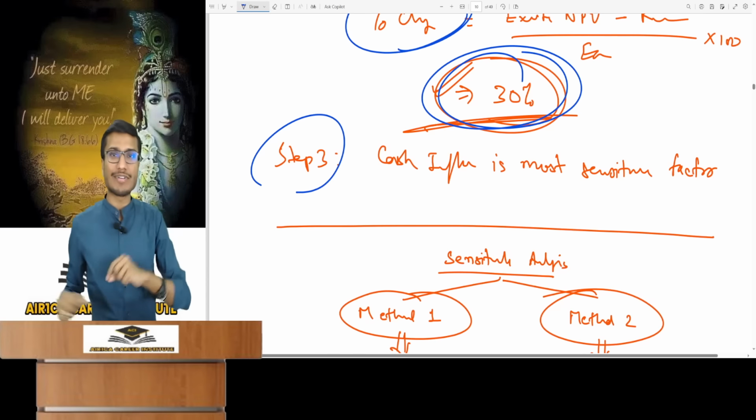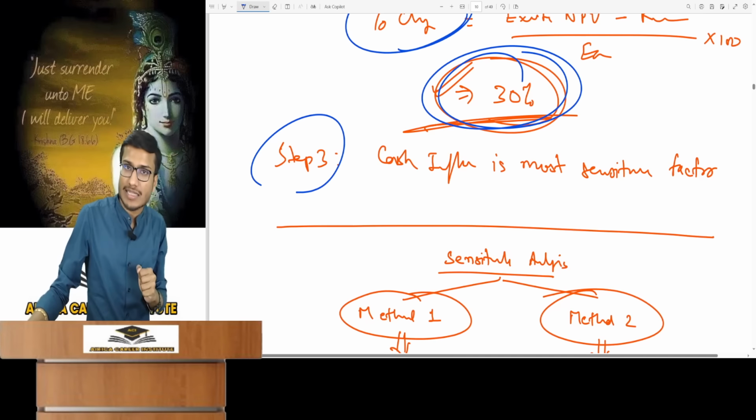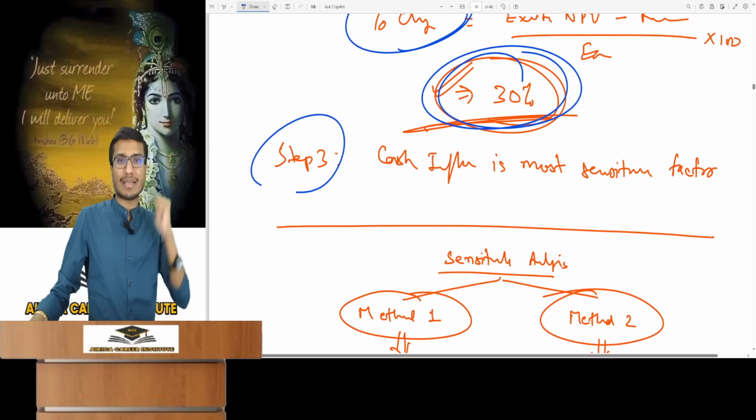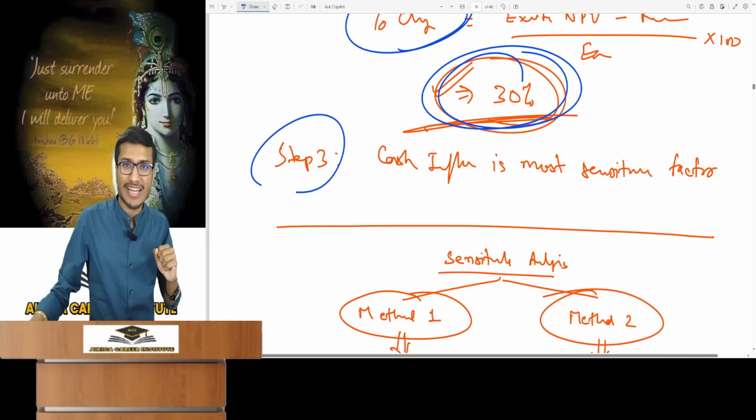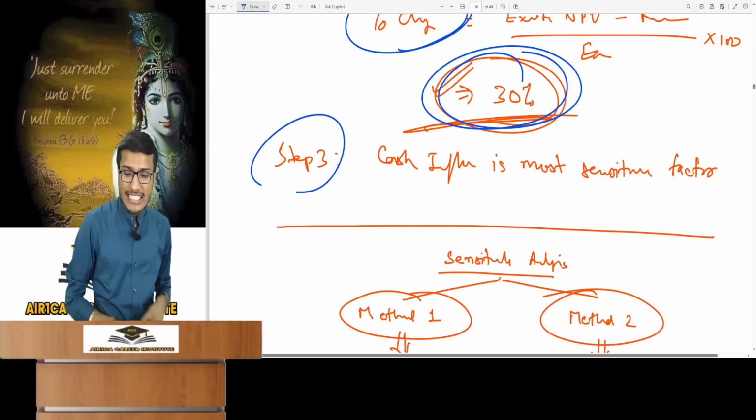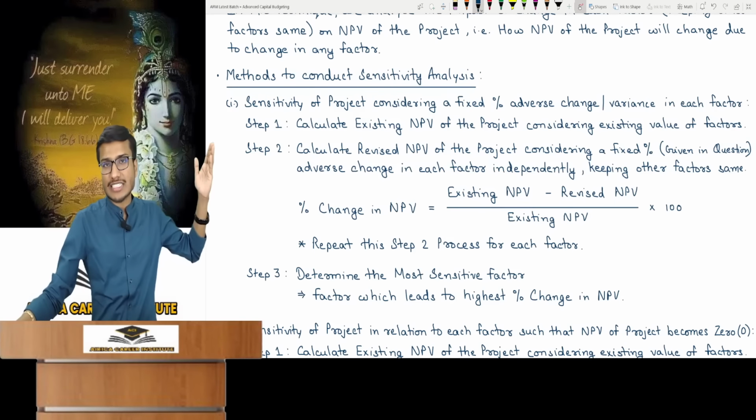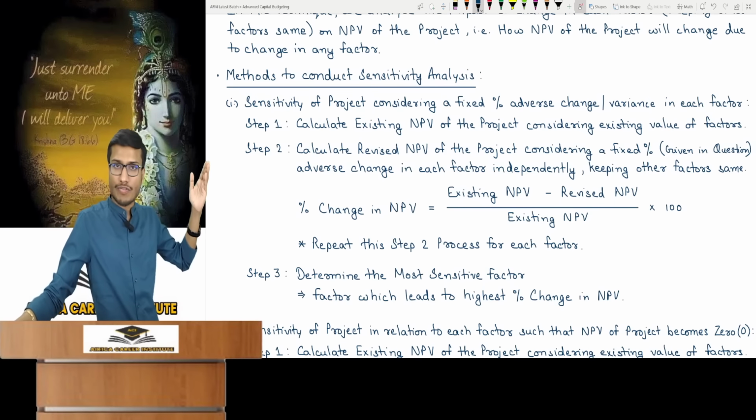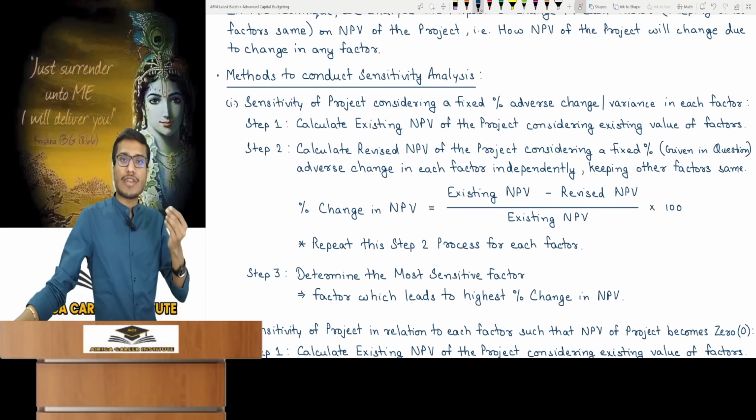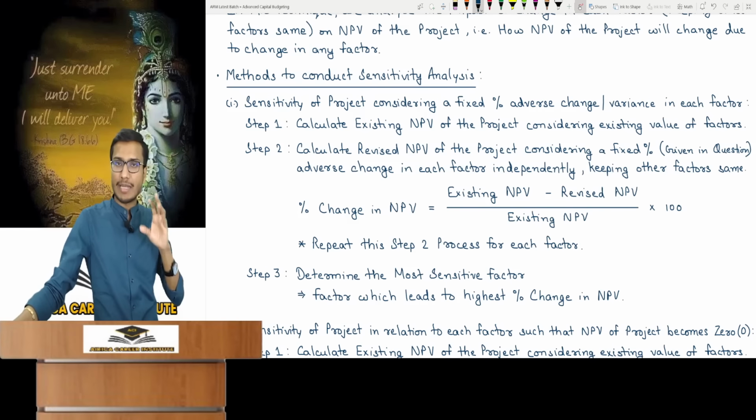Just like someone who's very sensitive about their mother will instantly flare up a lot. Similarly, if you talk about his girlfriend, he flares up too, but not as much. He's sensitive to both, but truly most sensitive to his mother. The same thing applies here. Cash inflow is the most sensitive factor. Analysis is complete. The first step involves the existing NPV and factor values. In the second step, calculate the project's revised NPV, taking a fixed percent adverse change in each factor independently, where the percentage will be given.